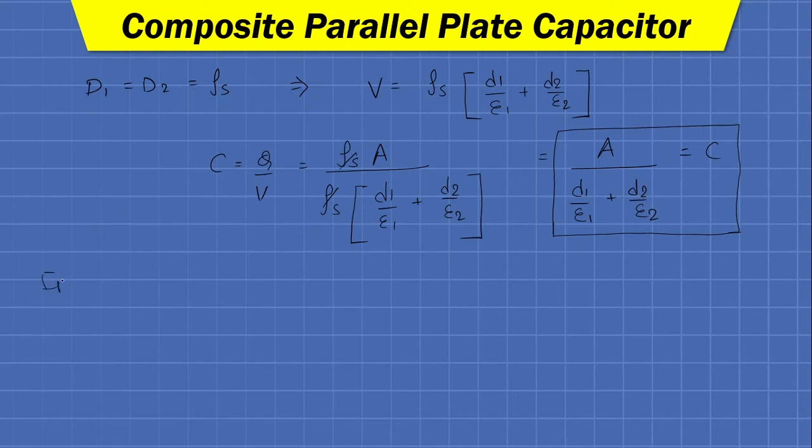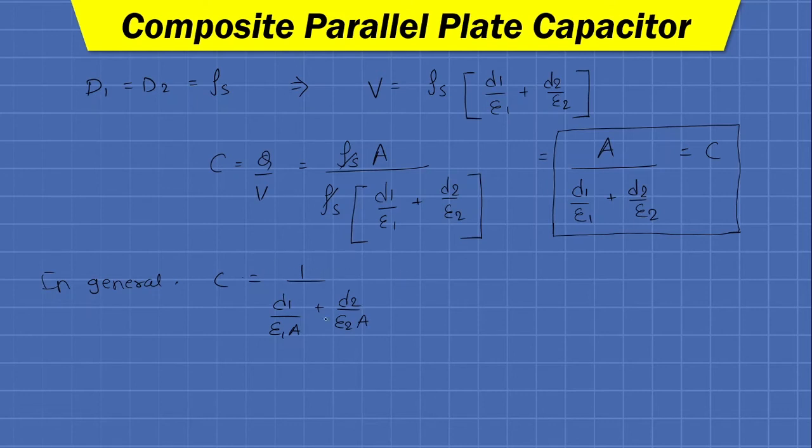In general, we can write C equals 1 upon d1 upon epsilon 1 A plus d2 upon epsilon 2 A. Fine. It is nothing but I have transferred the capital A from the numerator to the denominator.